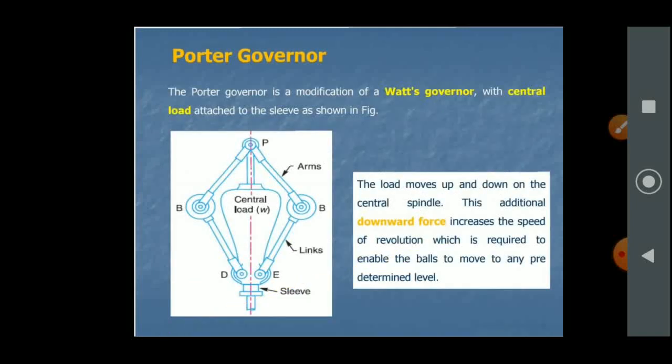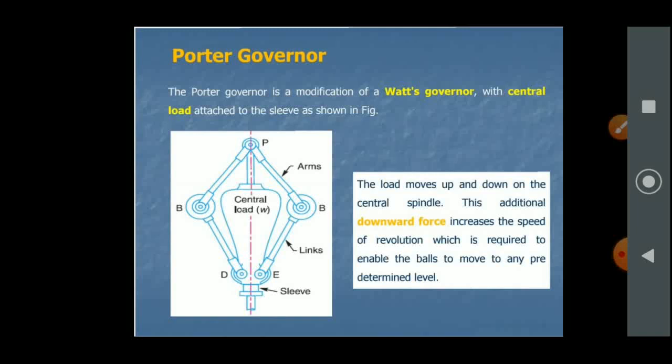Now let's see the Porter governor. The Porter governor is a modification of the Watt governor with a central load attached to the sleeve, as shown in the figure below. The working is the same as that of the Watt governor, and the construction is also similar.